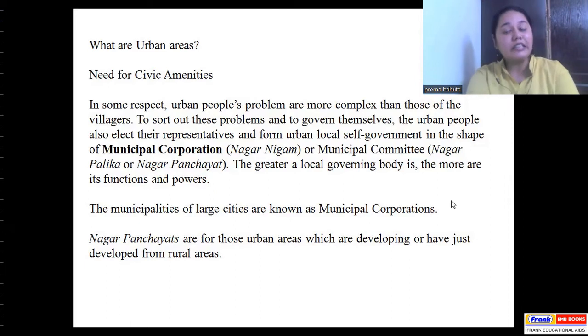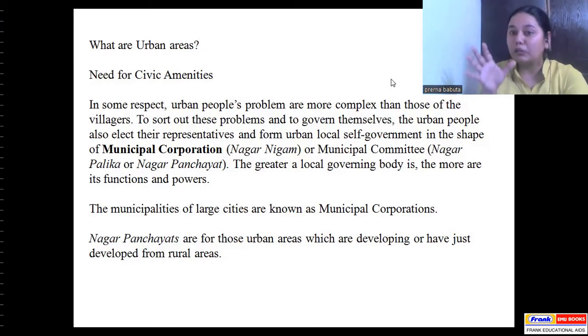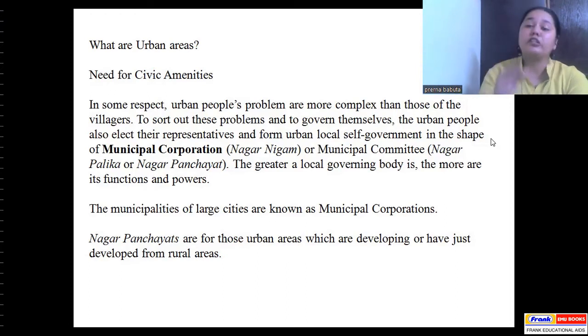The need for these amenities arises even in the urban areas, apart from the other reason, that is to ensure continuous development. In some respects, urban people's problems are more complex than those of people living in villages. So last time we studied that even people who are residing in villages have some or the other problems. Could be any form of problem. Again, related to infrastructure, related to employment opportunities, related to health, related to education. At the urban level, or in cities as well, these problems take a more complex shape at times.